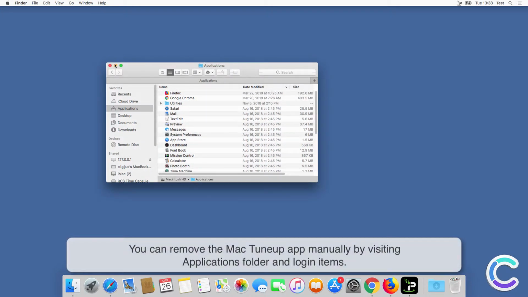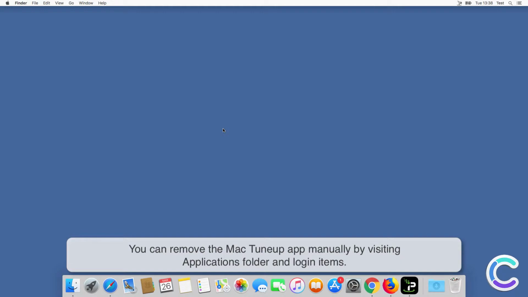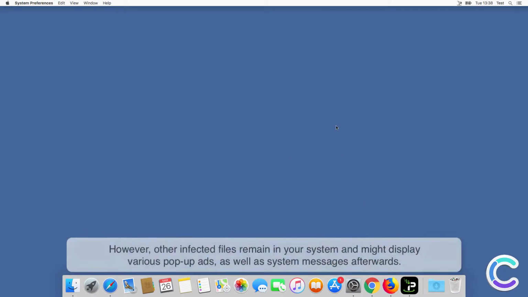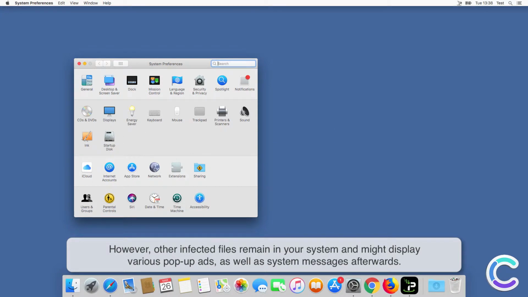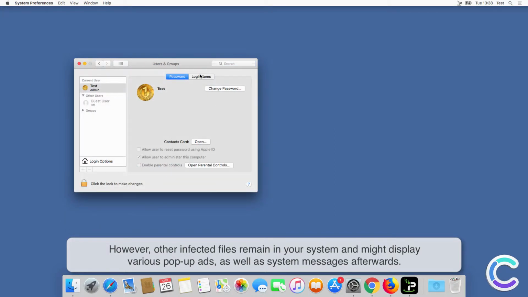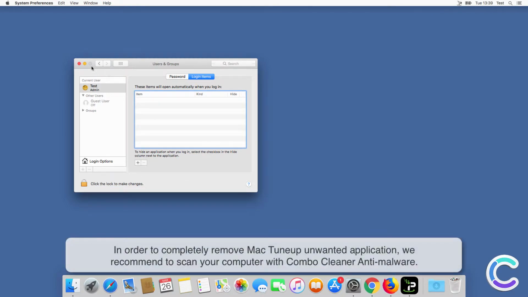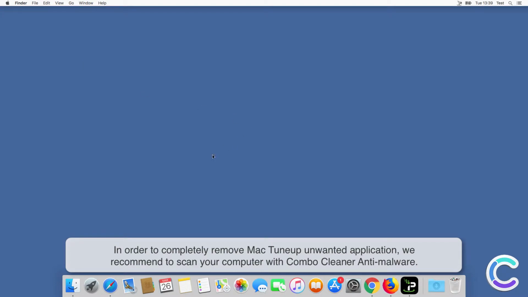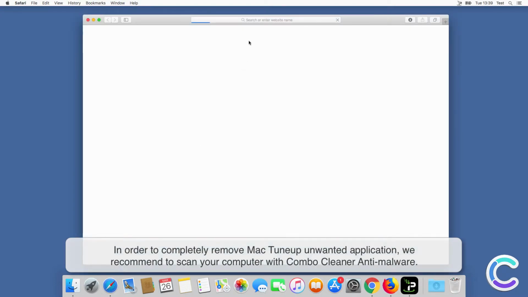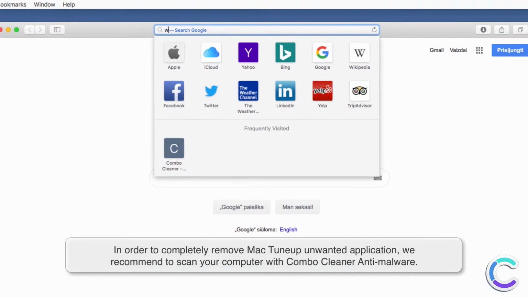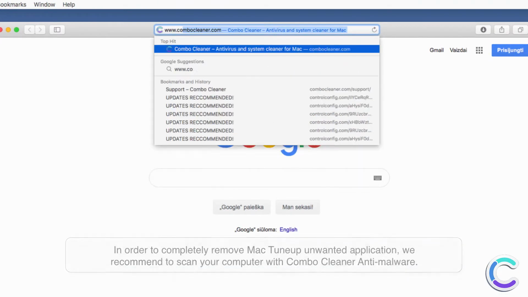You can remove the Mac Tuneup app manually by visiting Applications folder and Login items. However, other infected files remain in your system and might display various pop-up ads, as well as system messages afterwards. In order to completely remove Mac Tuneup unwanted application, we recommend to scan your computer with Combo Cleaner anti-malware.